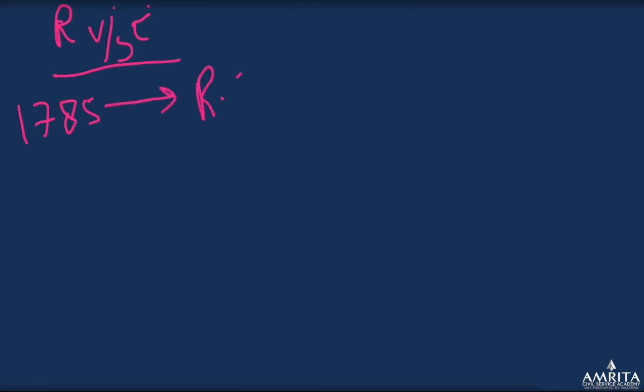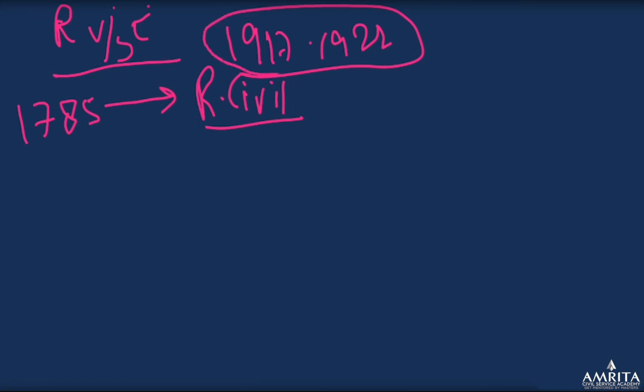separatism looks like. For example, the evidence is that current day Russia and this Chechnya have had a separatist relationship for a long time. From 1785 the problem has been going on. This problem became prominent in the Russian Civil War, which happened from 1917 to 1922. Remember 1922, this is the time of the Russian Revolution.